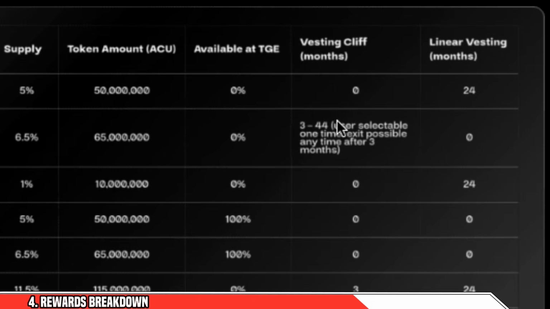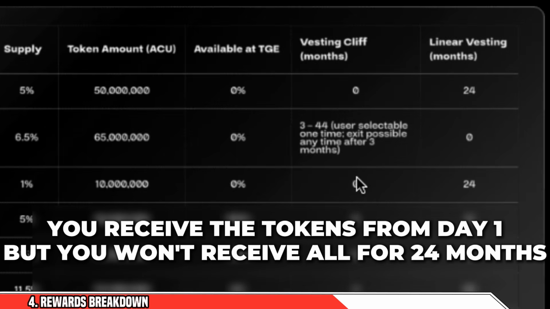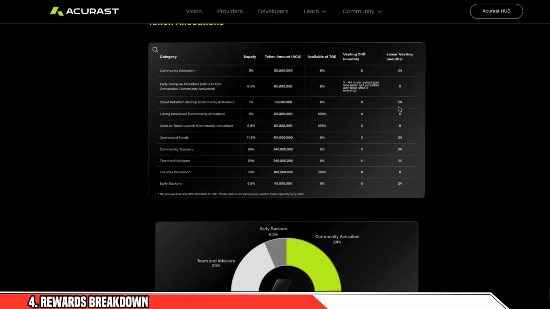And then after that, it depends how you receive those rewards. And if it says linear vesting, it means that you'll receive those tokens from day 1, but you won't receive them all for over 24 months. So let's have a look at the Cloud Rebellion.